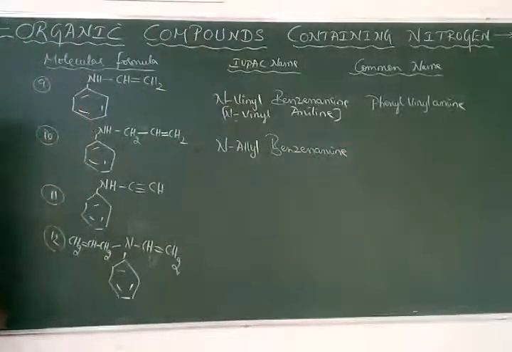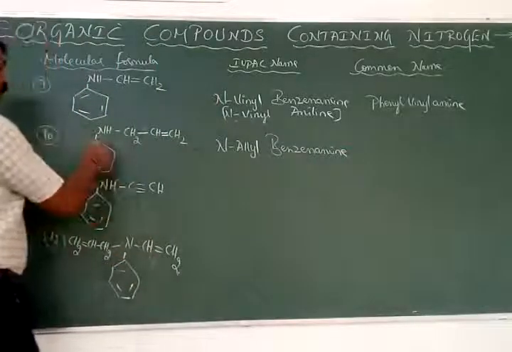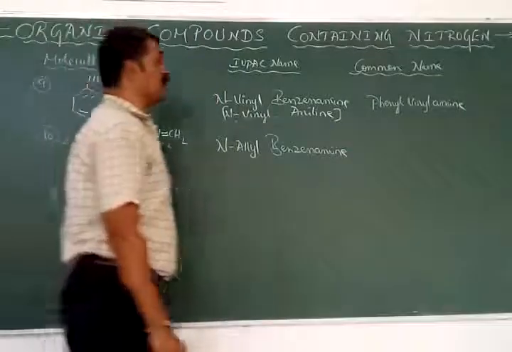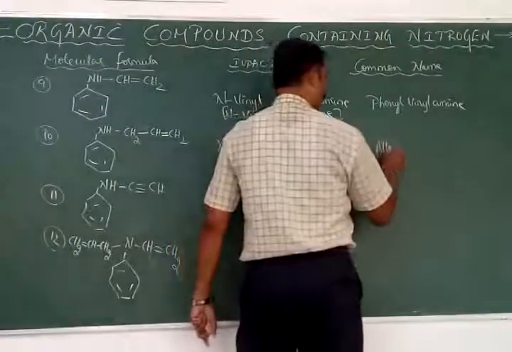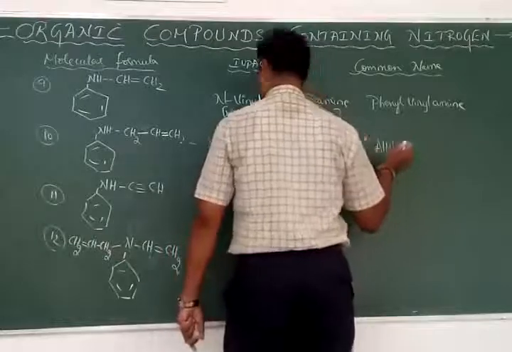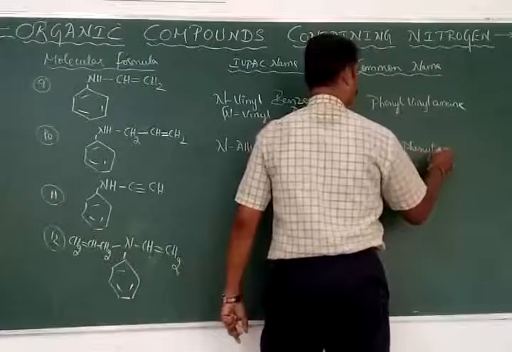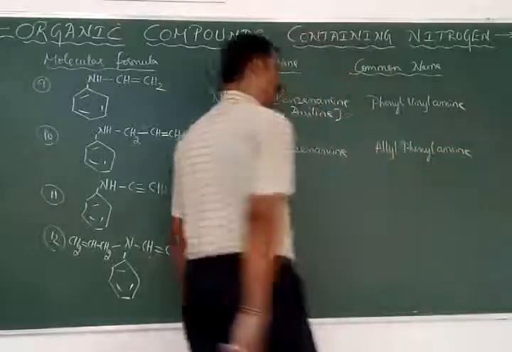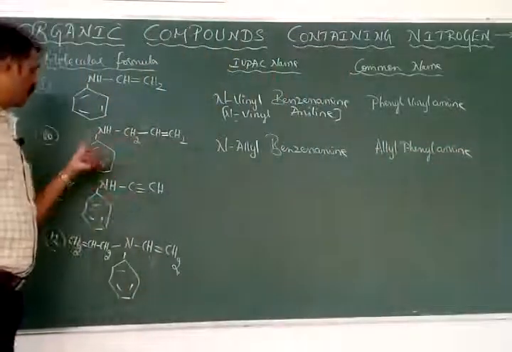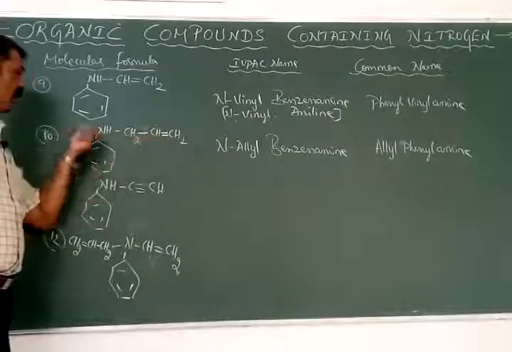Then we have the last one in the form of, this is the phenyl group and this is called the allyl group. Which comes first? Phenyl. Allyl phenylamine. Okay. This is the allyl group. This is the phenyl group. Therefore, it is called allyl phenyl amine.